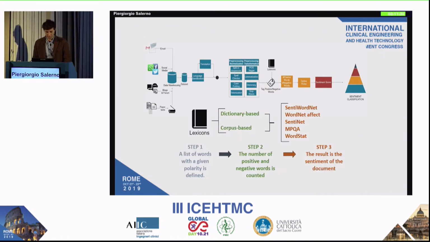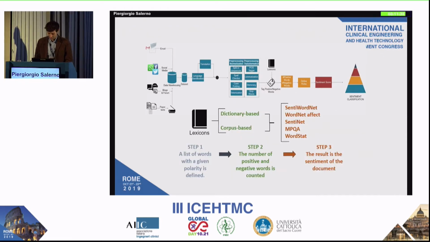In the lexicon-based approach, used to evaluate the opinion of documents, a list of the words contained in the text is made. Each word is associated with a grade of polarity, most of the time taken from online lexicons, such as SentiWordNet, WordNet Affect, SentiNet. The number of positive and negative words is counted, and the total result is the sentiment of the document.